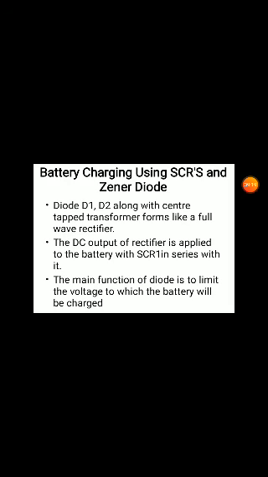This is the general application. Actually we can see the circuit. The AC 230 volts is given, and the secondary is taken from the center tap transformer. On one side we connect D1 and on the other side D2, two diodes. This forms the center tap full wave rectifier.